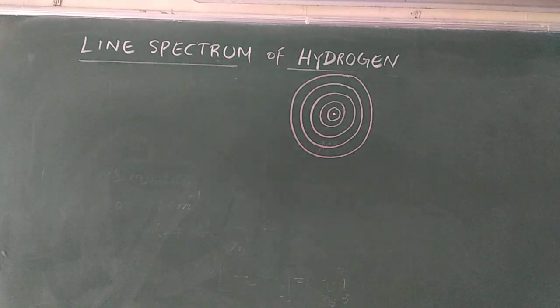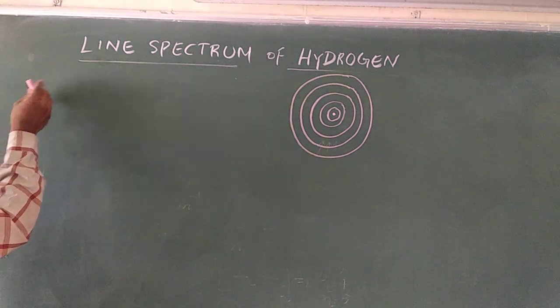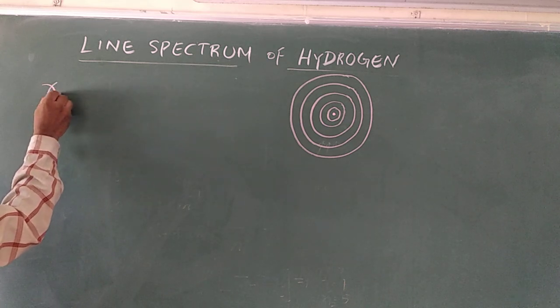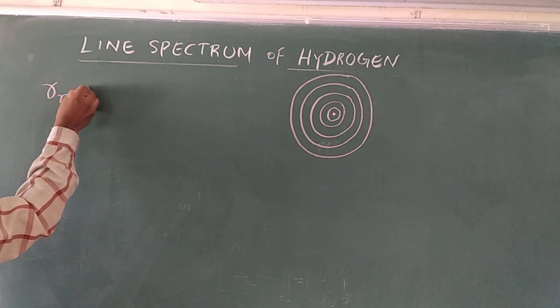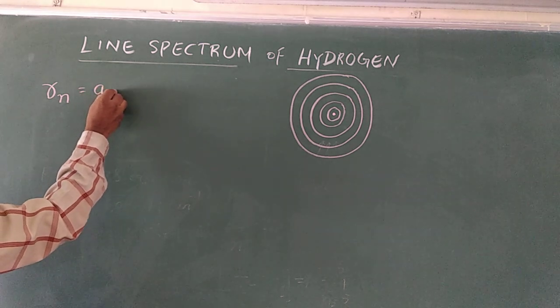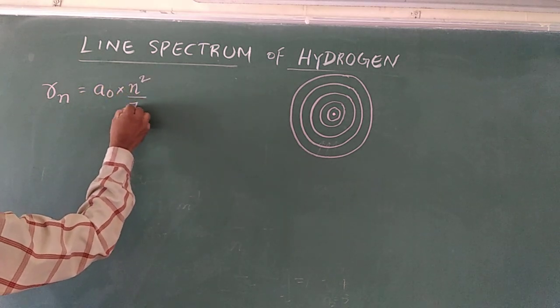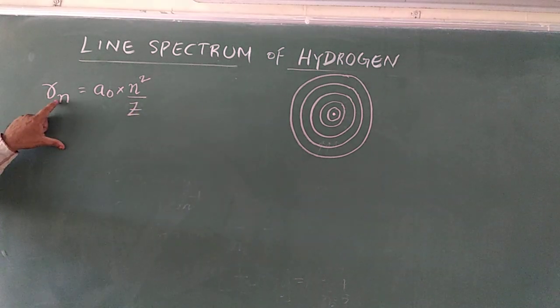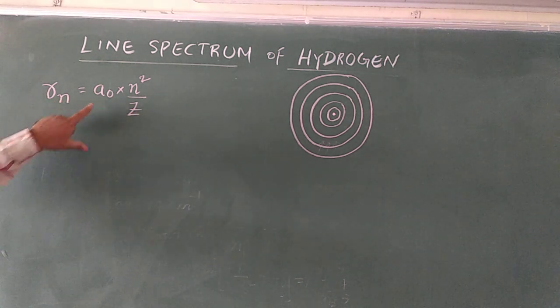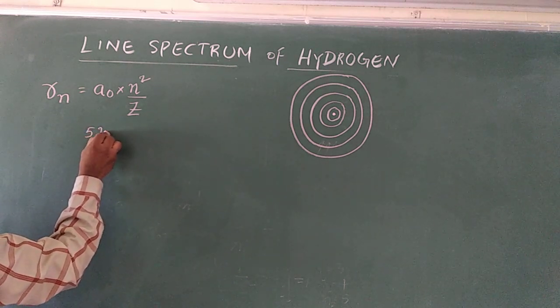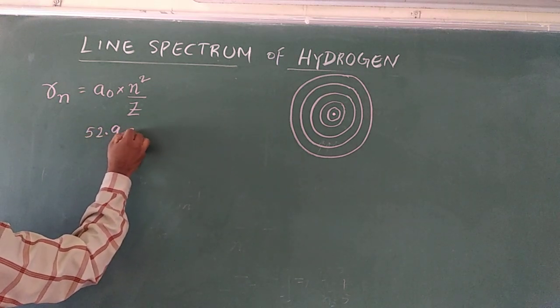Yeah, children. See, from Bohr's postulates, the radius of the nth orbit, Rn, equals a0 into n square by Z. This is the formula to find the radius of an orbit. We can take the a0 value as 52.9 picometers.